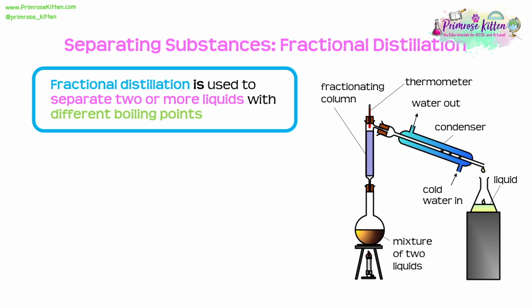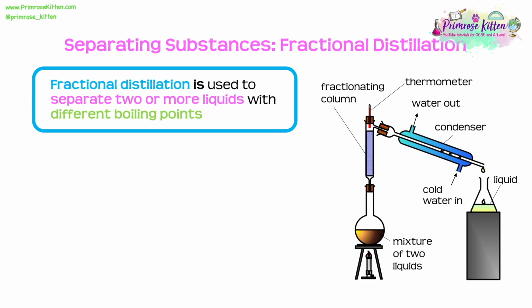Fractional distillation is another method to separate substances. Now we use fractional distillation to separate two or more liquids which have different boiling points. Now this process is very similar to that of simple distillation, with one main difference to the apparatus, and that is the presence of a fractionating column. It's that fractionating column that is key to separating these two liquids.